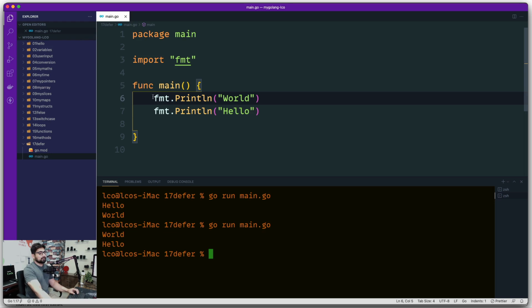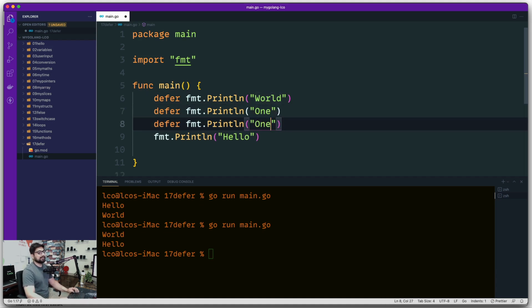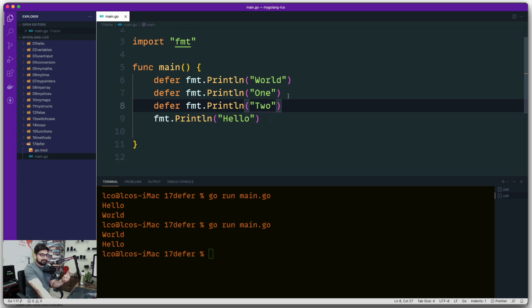Okay, a couple more interesting things with this defer because we need to understand that as well. Now we're going to keep this hello world as it is, but I'm going to duplicate this line, and I'm going to mark this one as 1. And another line, and we're going to mark this one as 2. Now, can you imagine what is going to happen in this case? If you can imagine that, half of the job is done.